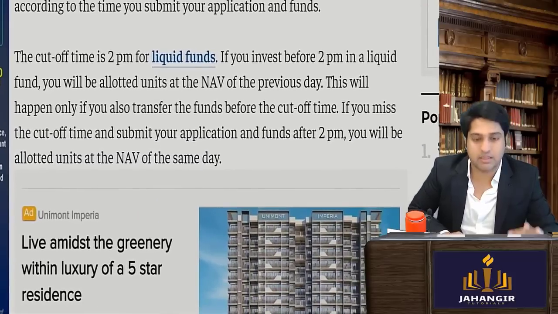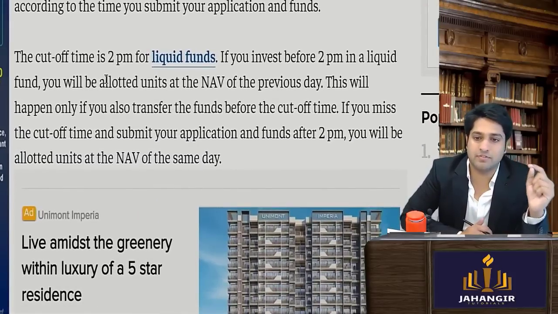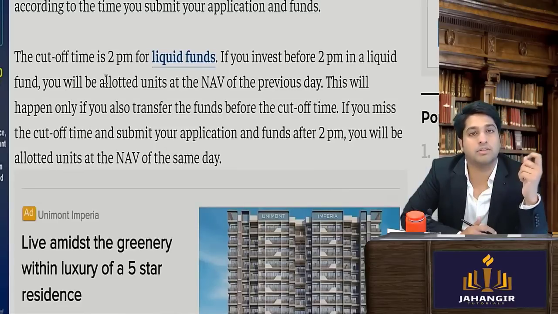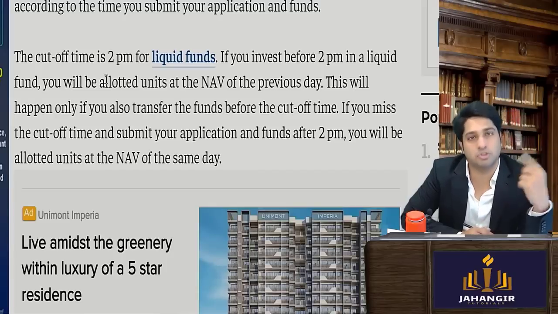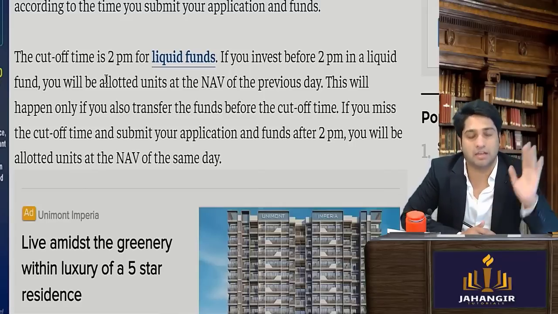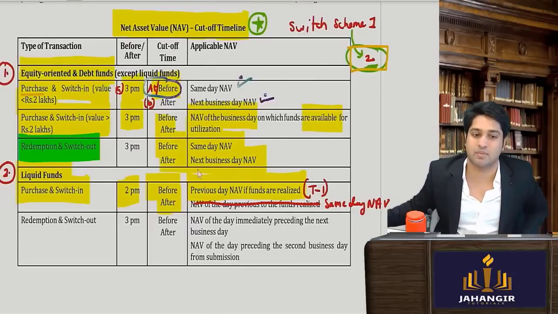That the cutoff time for liquid fund is 2 p.m. If you invest before 2 p.m. in a liquid fund, you will be allotted the units at the NAV of the previous day. This will happen only if you transfer the funds also before the time. If you miss the cutoff time or you submit the funds after 2 p.m., you will be allotted NAV not of yesterday but of today itself. Clear till here? So you need to make this correction. It's not given that well.